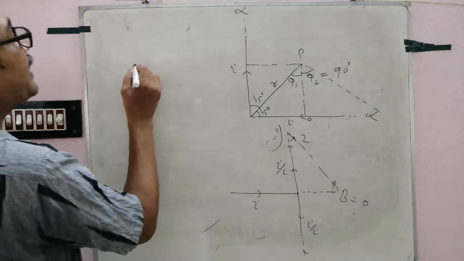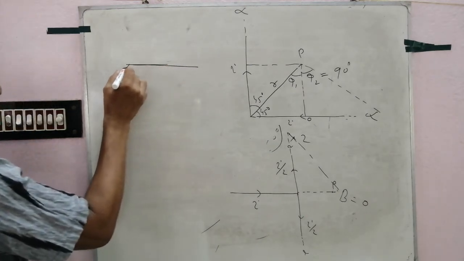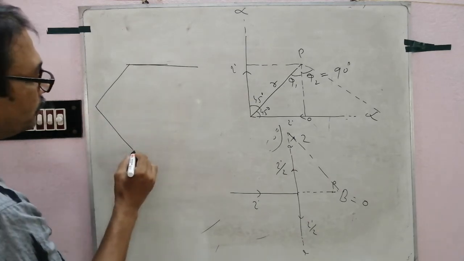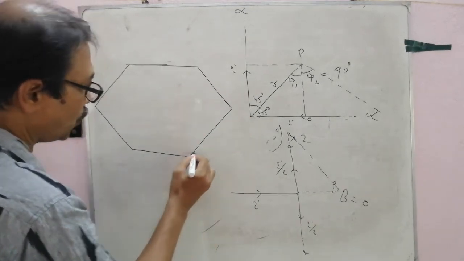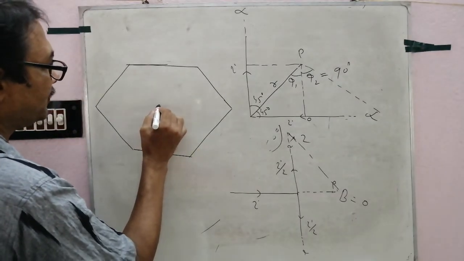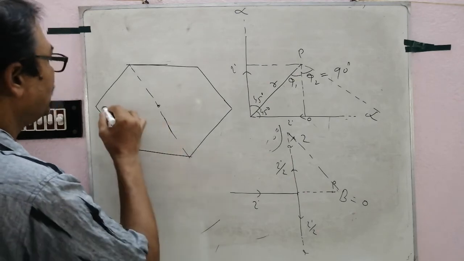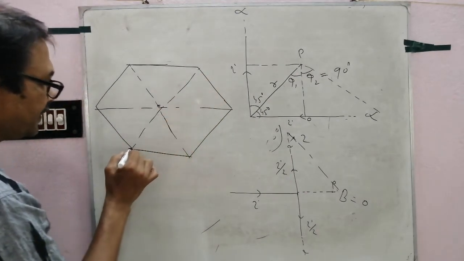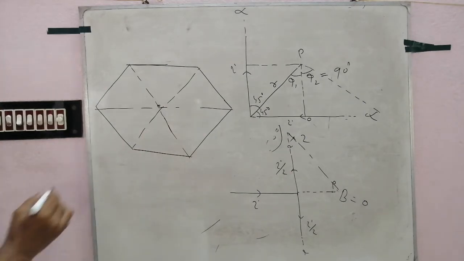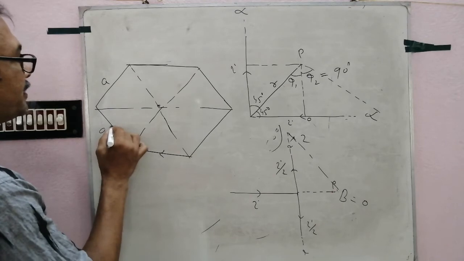Suppose this is a hexagon. একটা ষড়ভুজ, এর center you have to find out the magnetic field at the center of a hexagon, all the sides A, the current is flowing in this direction.